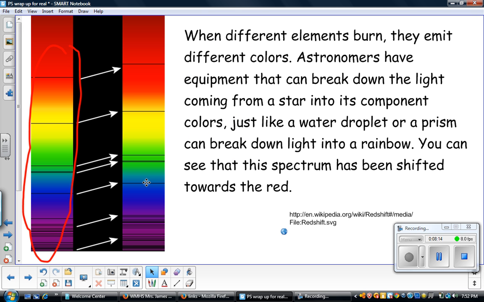So, scientists can take the light that's coming from a star, they can use equipment to break it down into the spectrum, they can look and see if redshift is happening, and then they know that that star is moving away from us.